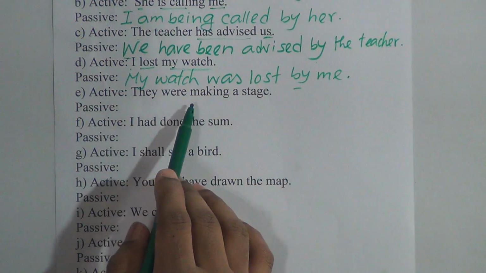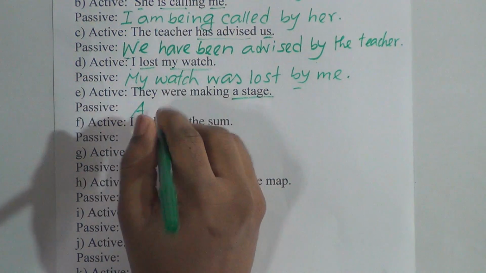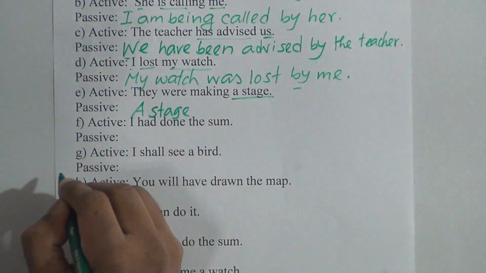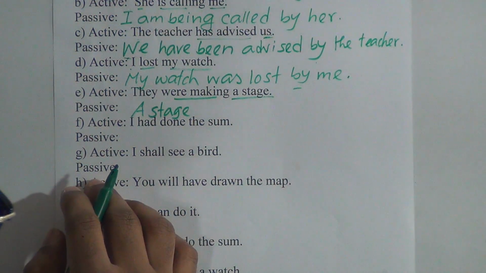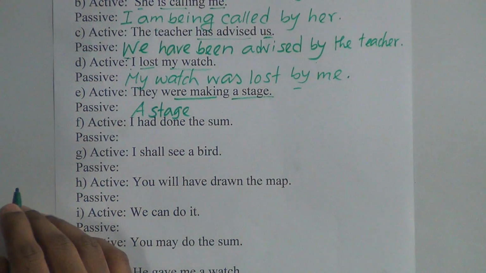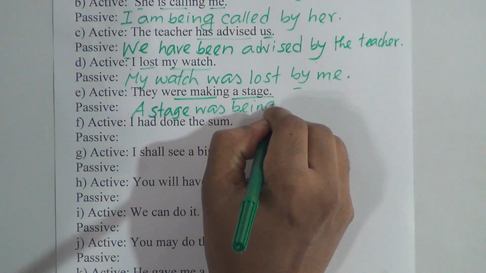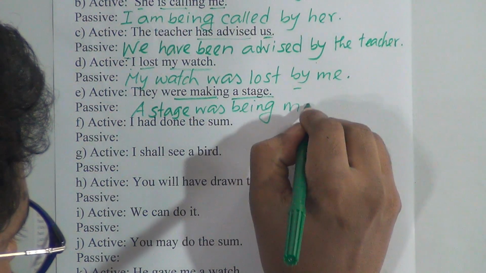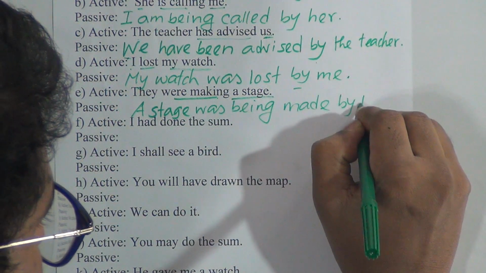Number E, they were making a stage. Here a stage, the object, will be the subject in passive voice. Were making is past continuous tense. In past continuous tense, we put the auxiliary verb was being, were being. For a stage, we have to put was being, and the past participle of the main verb make: make, made, made. So it will be made, preposition by, they will be them in the objective.